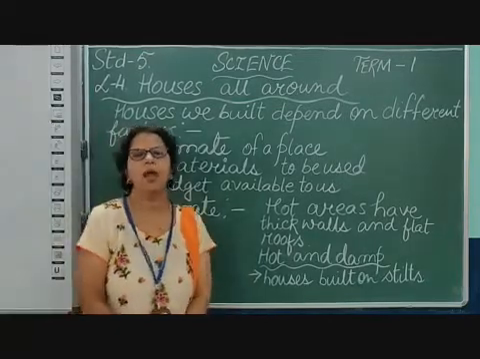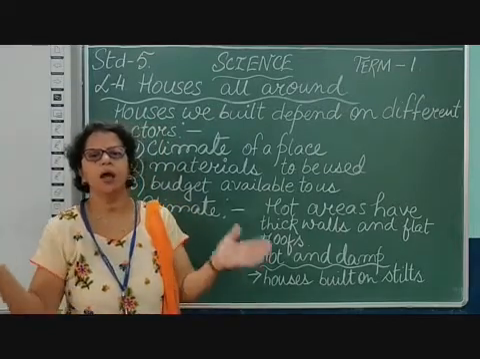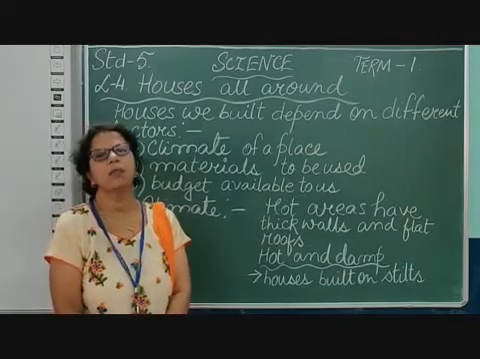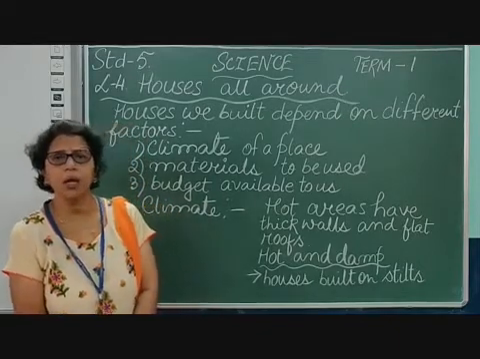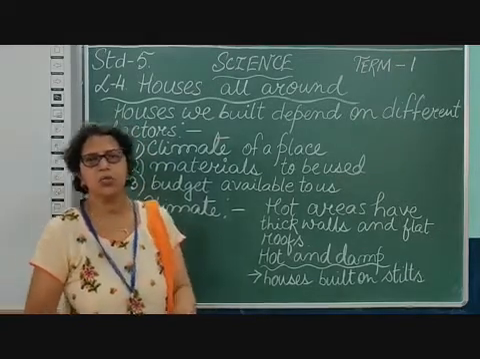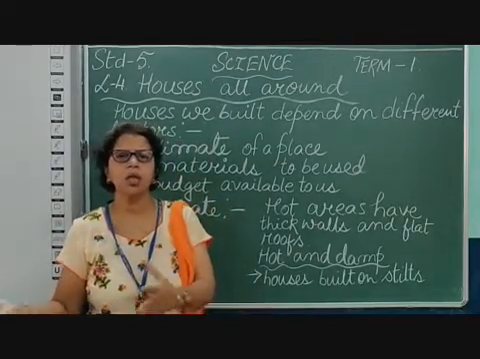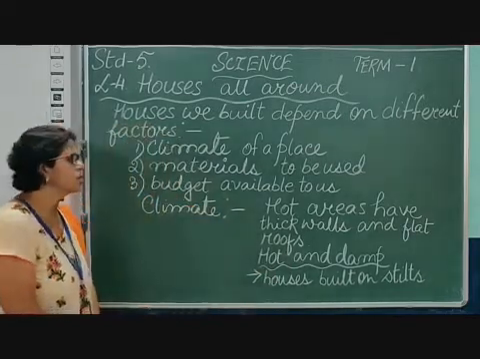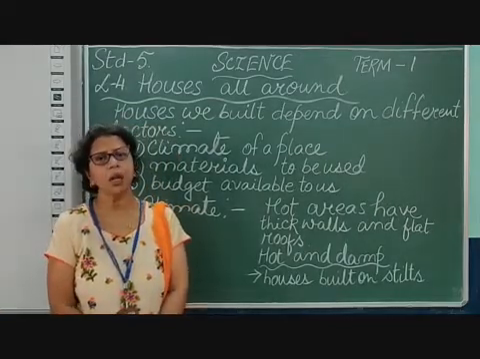Now when we build houses, we use the materials that are available around us. Yes, we do sometimes use materials brought from far places, but that costs a lot of money. So naturally the materials which we use for building the houses depend on the things which are in the surrounding area. And the next one is the budget available to us. Now, what do you mean by budget? Budget is the money you have.